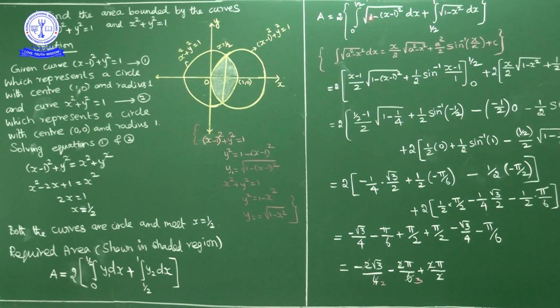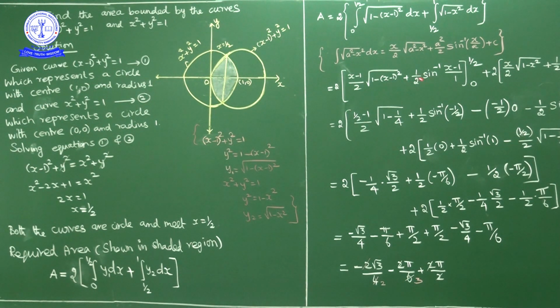But this is a standard formula, square root of a square minus x square. Integral of square root of a square minus x square is x by 2 into square root of a square minus x square, plus a square by 2 into sin inverse of x by a, plus c. So using that formula, here in the first part, in place of x what we have? x minus 1. In place of a what we have? 1. Okay. x by 2, that is (x minus 1) by 2 into square root of 1 minus (x minus 1) whole square, plus a square by 2, 1 by 2, into sin inverse of x by a.